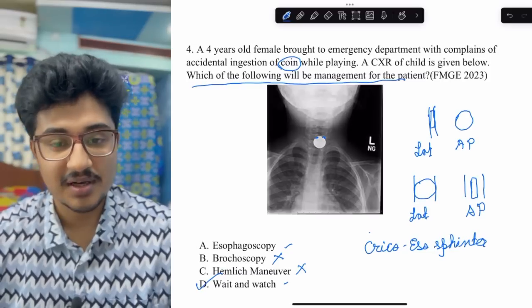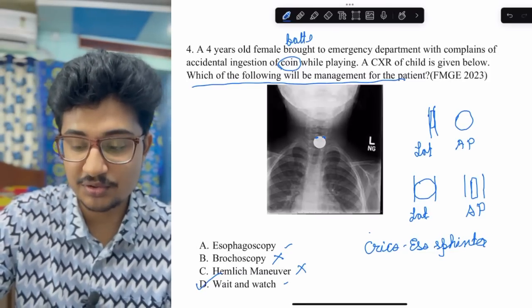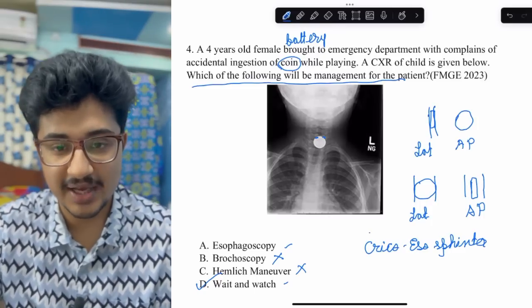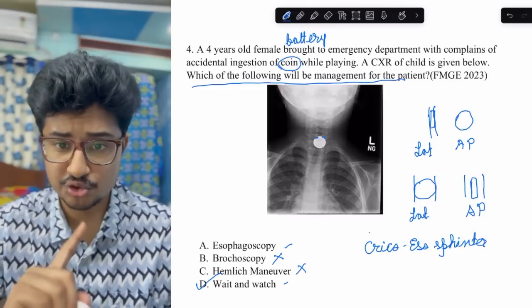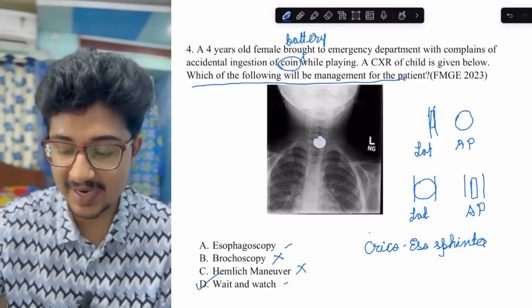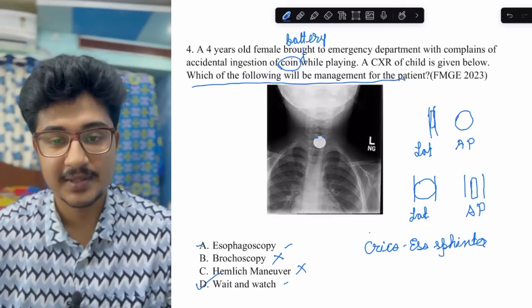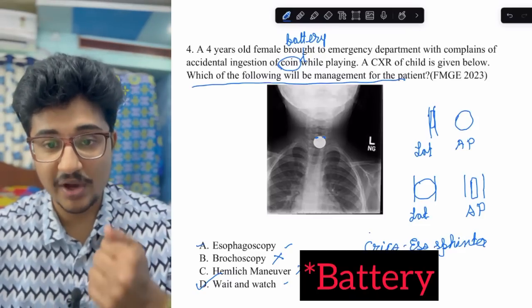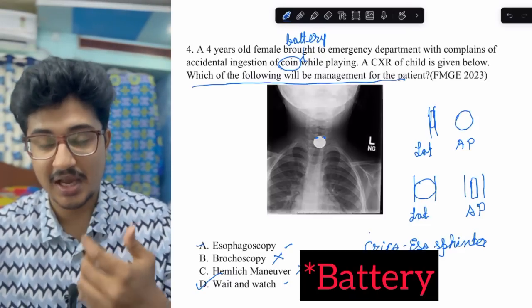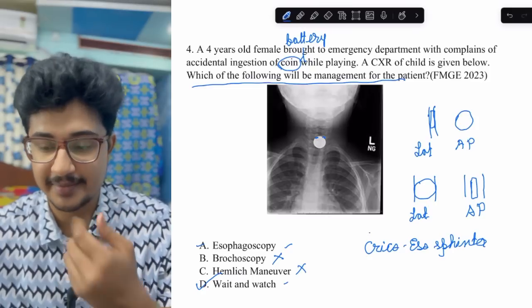If it was a battery, if I change the question to battery, so this is also a technique that don't jump to diagnosis. I'm going to show this tip also after this. But if I change the question from coin to battery, the answer would have been esophagoscopy, because we know that the battery can cause chemical damage and perforation of esophagus if it stays for a long time.